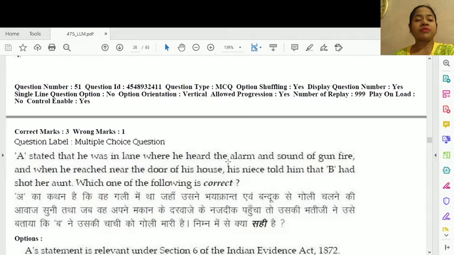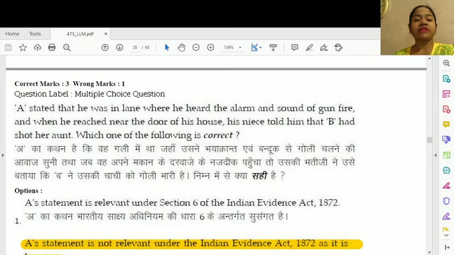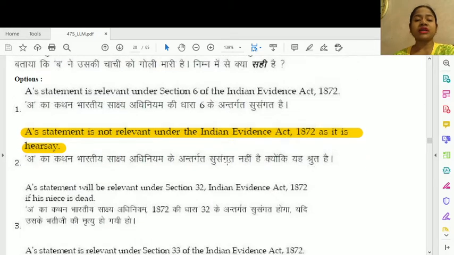Question number 51. A stated that he was in a lane where he heard the alarm and sound of gunfire. When he reached near the door of his house, his niece told him that B had shot her aunt. Which one of the following is correct? A's statement is not relevant under the Indian Evidence Act as it is hearsay, option number 2.